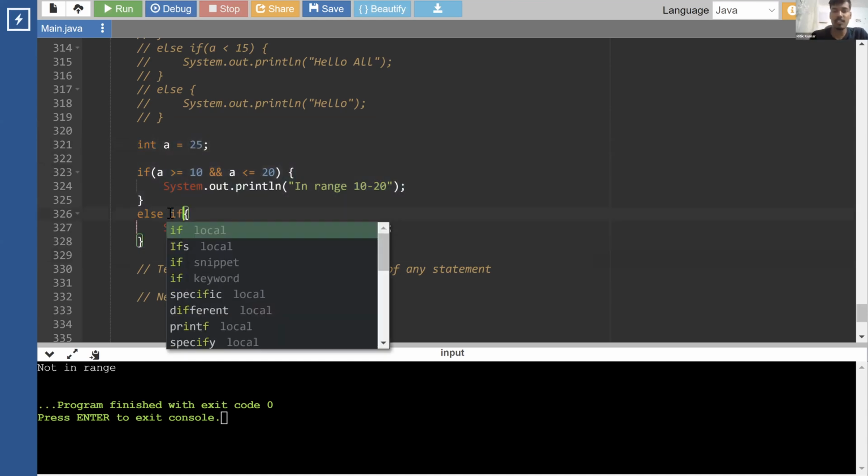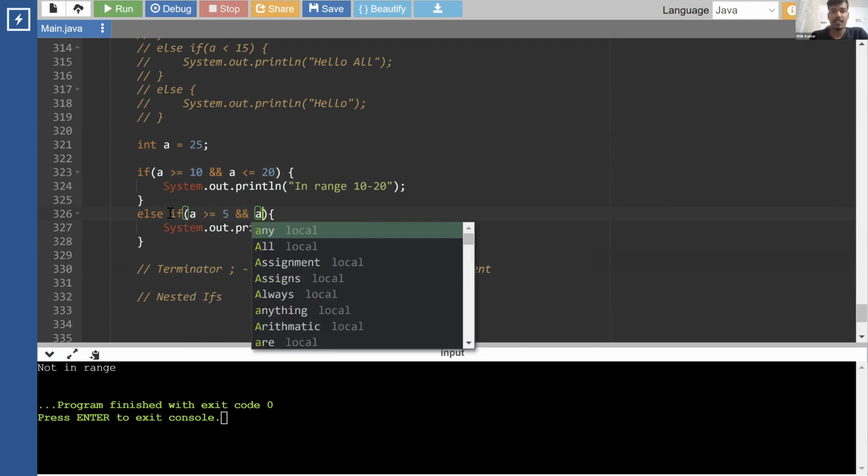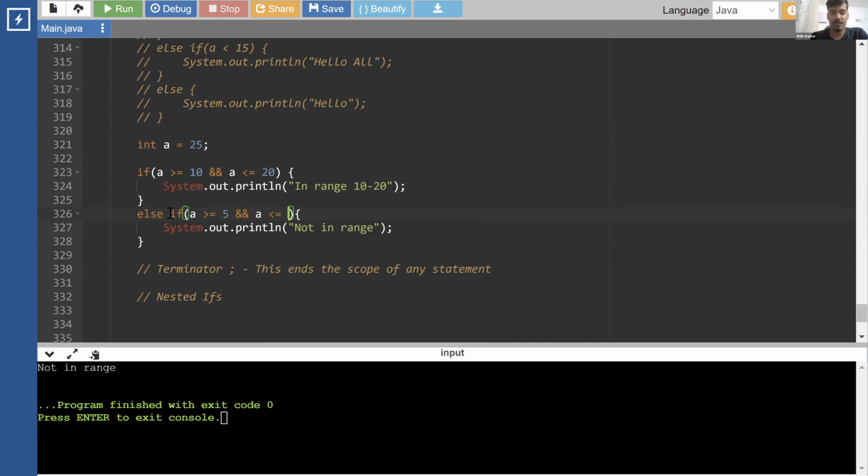Now the same goes for or. So for example, we have an if like this, and let's say we check 20. So we can check a or as well. Let's say we check if this is greater than 5 or it should be less than 10. If any one of these is satisfied, then we are fine. We can print it as not out of range or something like that.